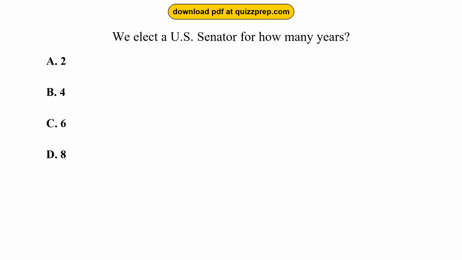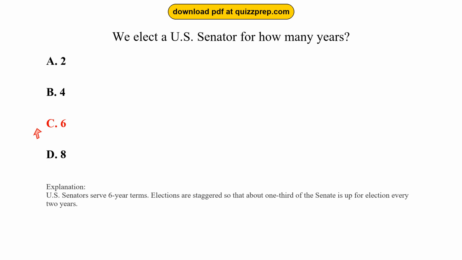Question 98. We elect a U.S. Senator for how many years? Option A, 2. Option B, 4. Option C, 6. Option D, 8. The correct answer is option C, 6. U.S. Senators serve 6-year terms. Elections are staggered so that about 1/3 of the Senate is up for election every 2 years.